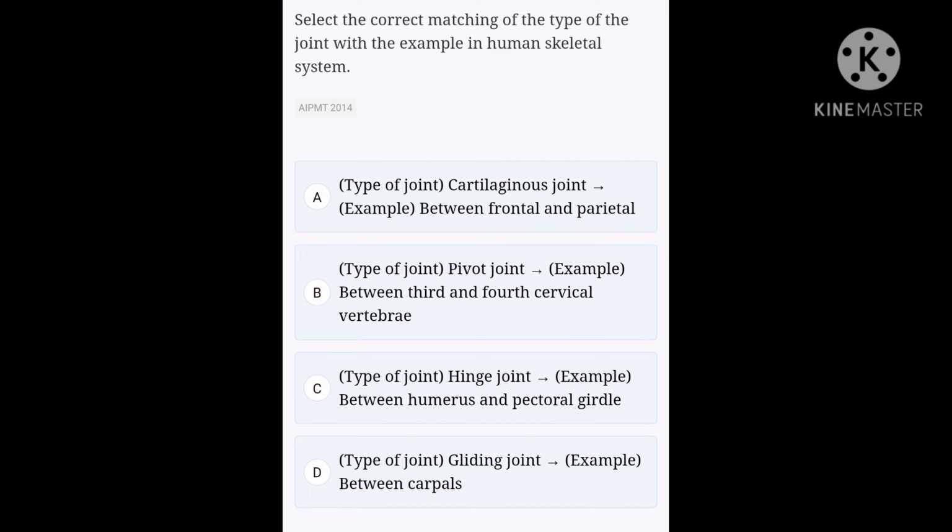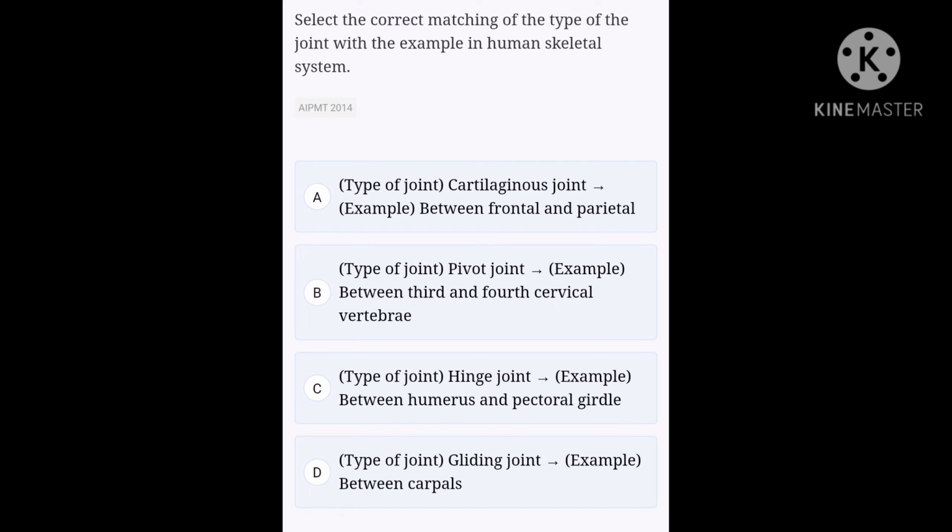A. Cartilaginous joints are slightly movable joints. In these joints, there is a pad of fibrocartilage between two adjoining bones which allows very slight movements. For example, joints between pubic bones of pelvic girdle and the joint between vertebrae. B. Pivot joint is a rotatory joint, where one bone is fixed and bears a peg-like projection or pivot. The other bone fits over the pivot by a cavity or concavity and freely rotates around. For example, a joint between the atlas and axis of mammals.